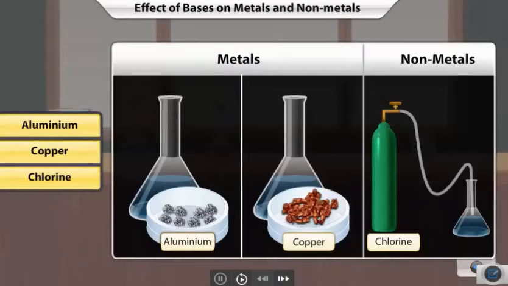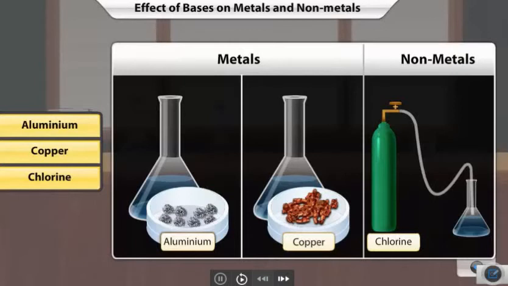Barring a few reactive metals, most metals do not react with bases. Non-metals react with bases. However, these reactions differ from each other and are quite complex.